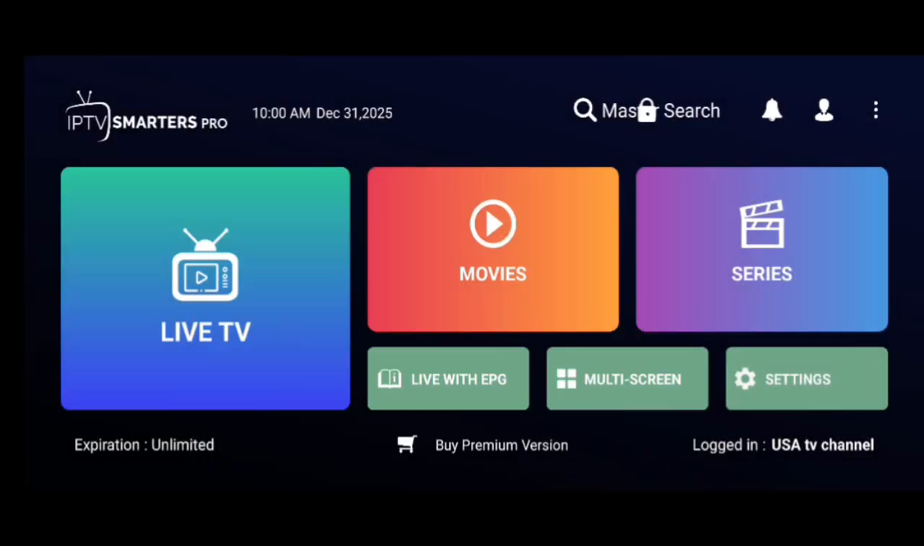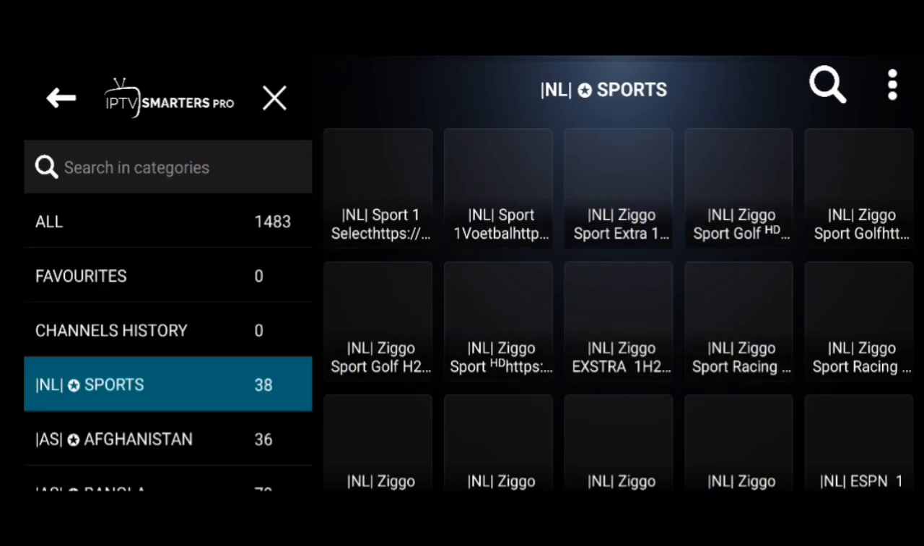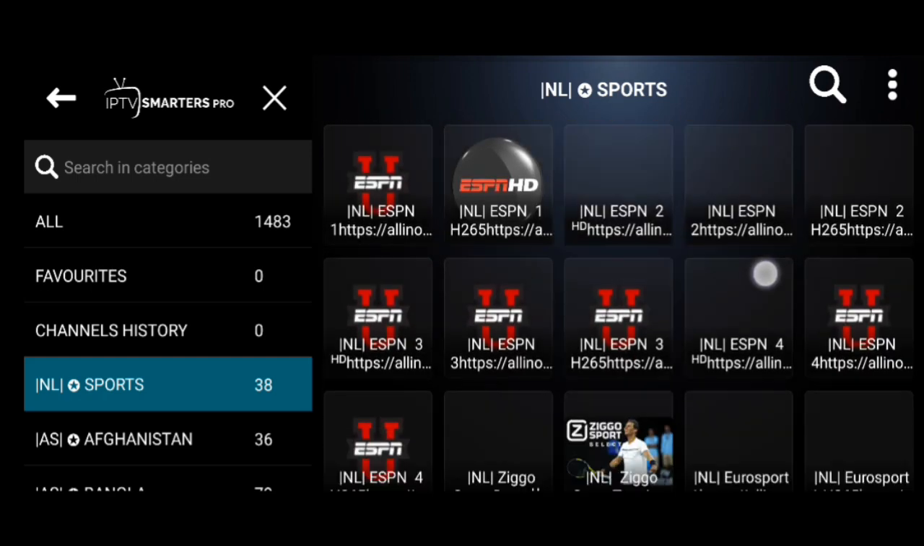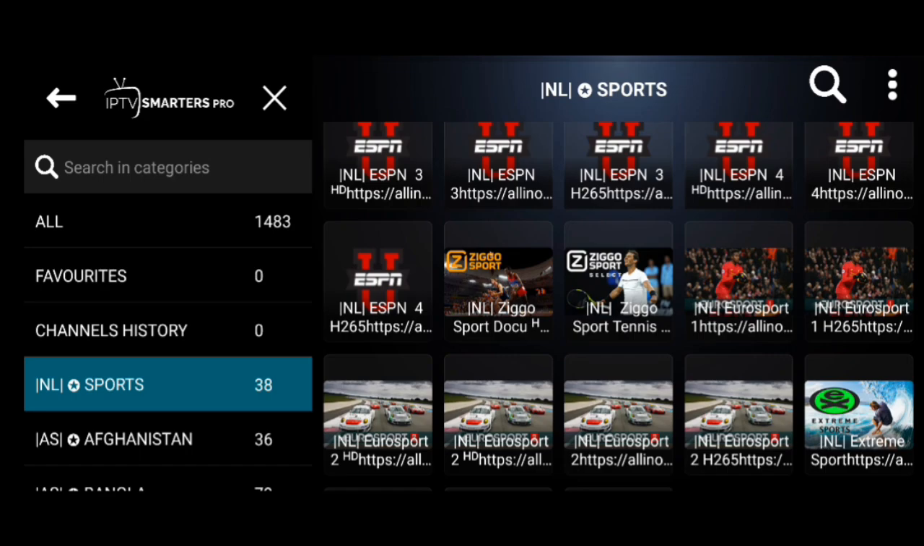As you can see, there are multiple options: live TV, movies, series. My expiration is unlimited; if you want, you can buy the premium version, that is your personal matter. I want to use the free version. Right now I click on the live TV option. As you can see, all these USA channels are here. Just click on any channel and watch smoothly.